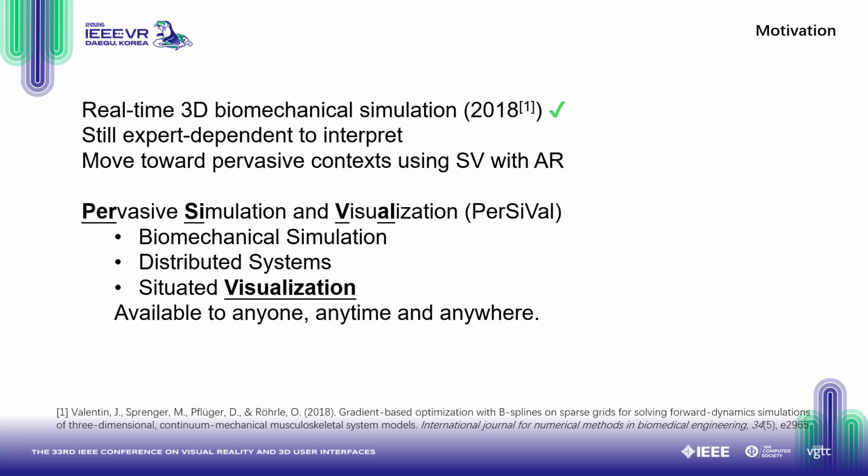Specifically, we leverage situated visualization with augmented reality to present simulation outcomes where the physical referent is the moving human arm. We brought together expertise in biomechanical simulation, distributed system, and visualization to start the project PerSiVal, with the goal of making biomechanical simulation and visualization available to anyone, anytime, and anywhere.